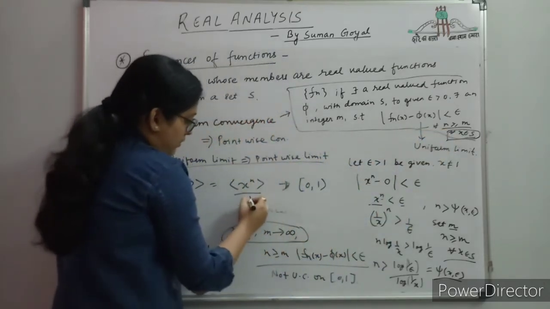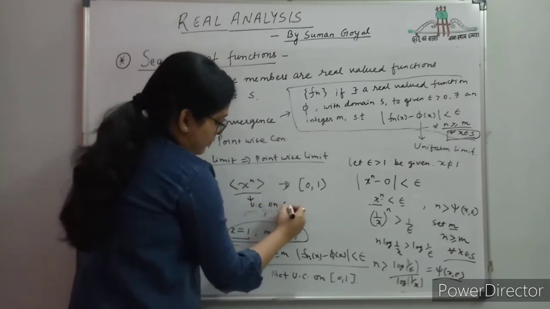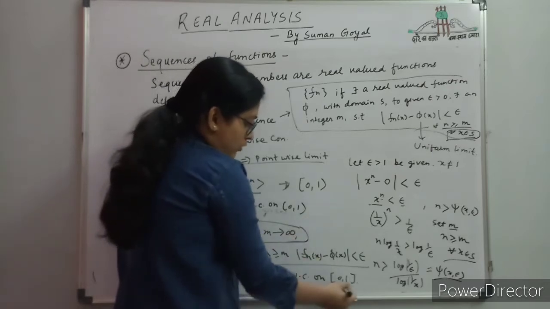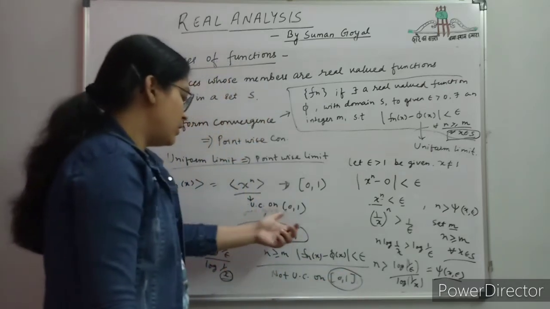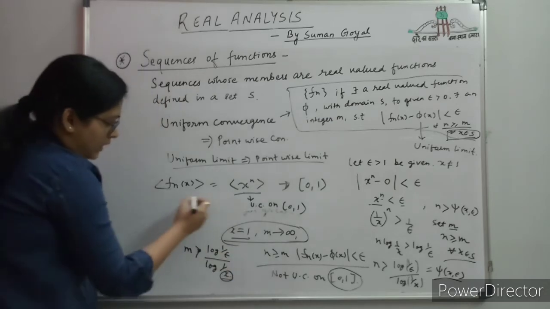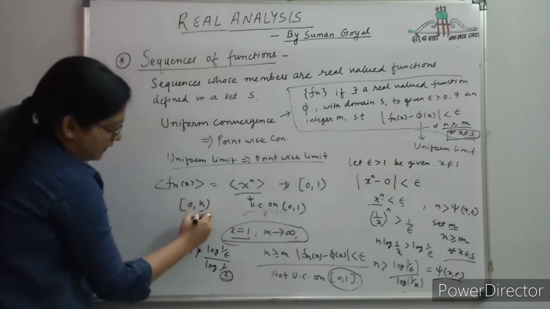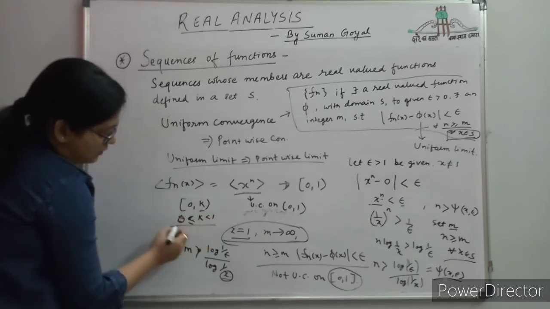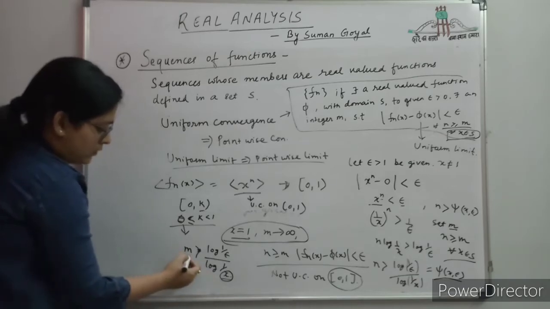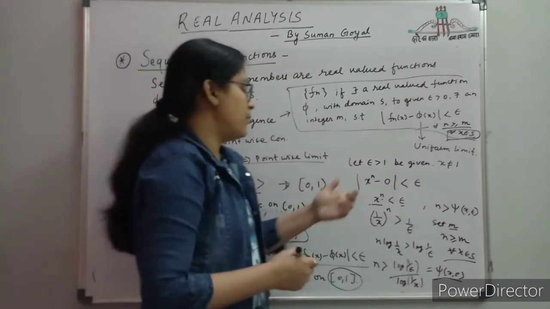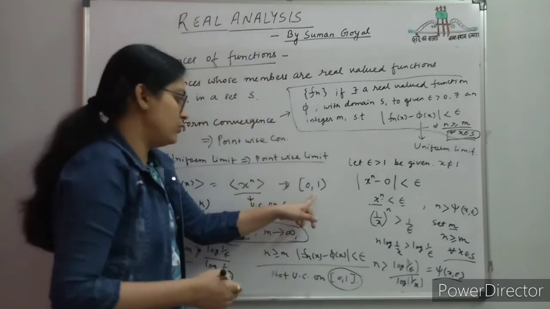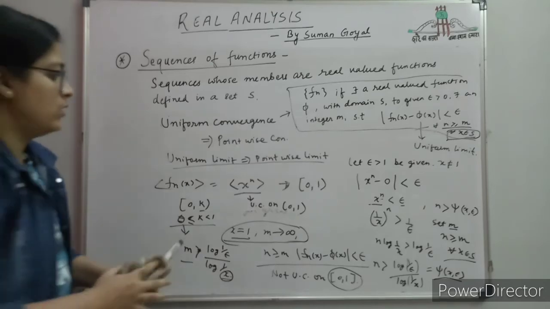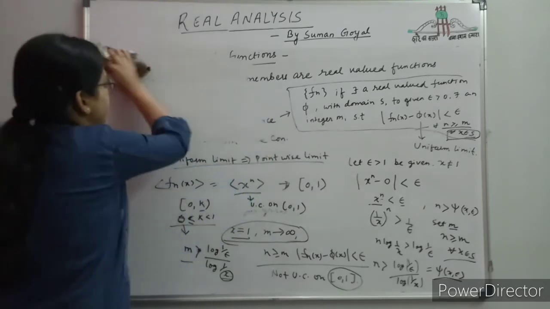So the sequence is uniformly convergent on [0,1), not including the point 1. So it is not uniformly convergent on the closed interval [0,1], but it is uniformly convergent on [0,k] since we can take any k less than 1. So in this range the uniform convergence of this sequence holds true. Some more examples will help you understand it better.